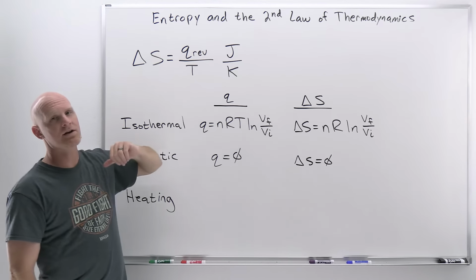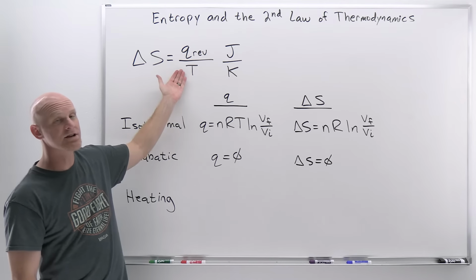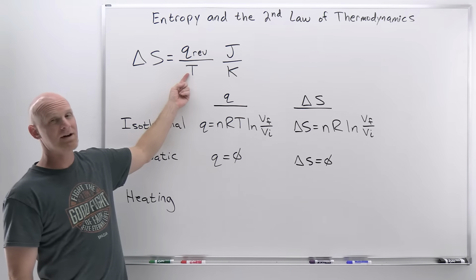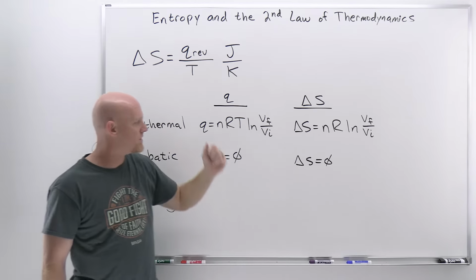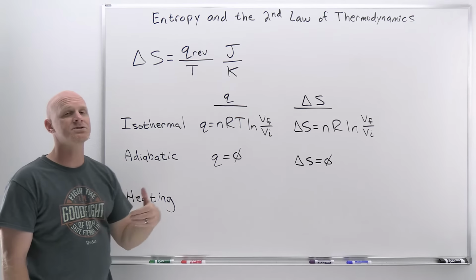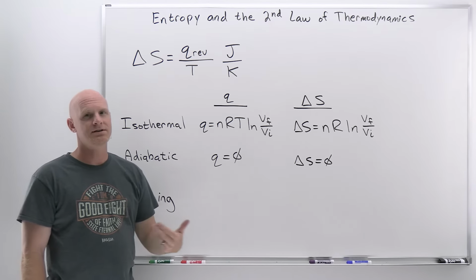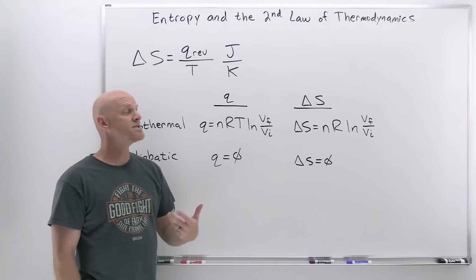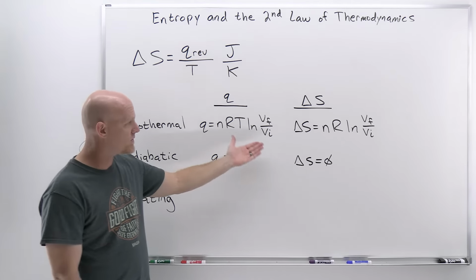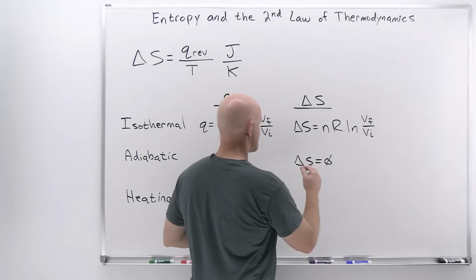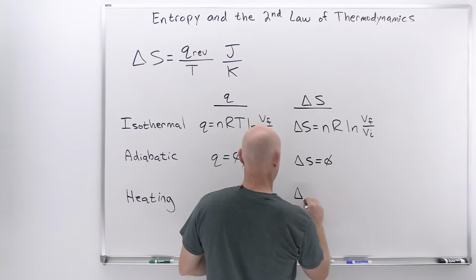As long as we've got a nice simple integral, it turns into this right here. But if we're actually going to take this integral with respect to temperature, it turns out that upon heating, when the temperature is changing, you're going to be taking the integral of 1 over T dT, which involves a natural log, and that's why we're going to get a natural log here for delta S. And so it turns out that delta S for heating